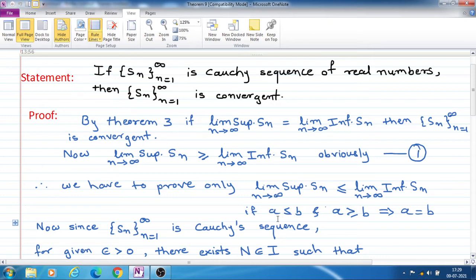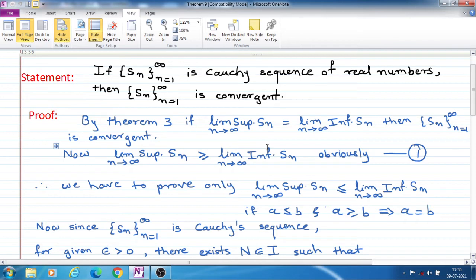If two sets satisfy these two inequalities, that means one is less than or equal to the other and also greater than or equal to the other, then the two sets must be equal.